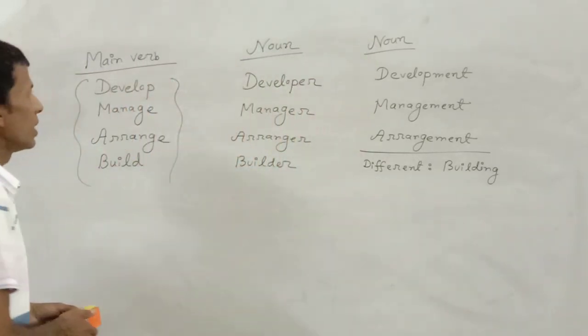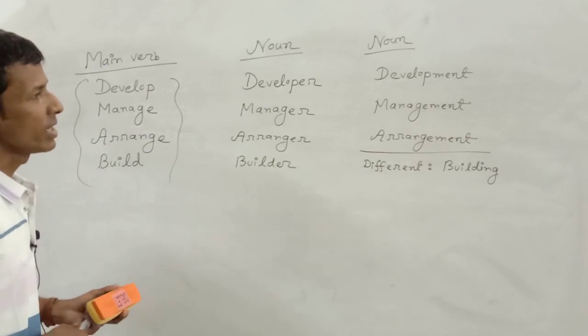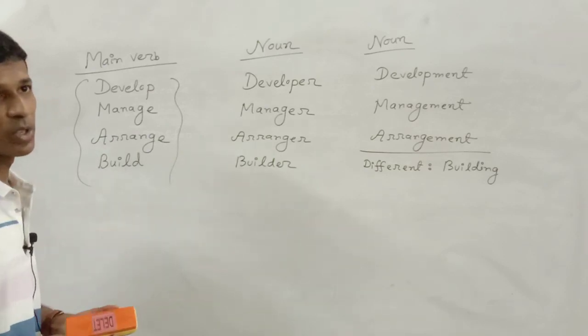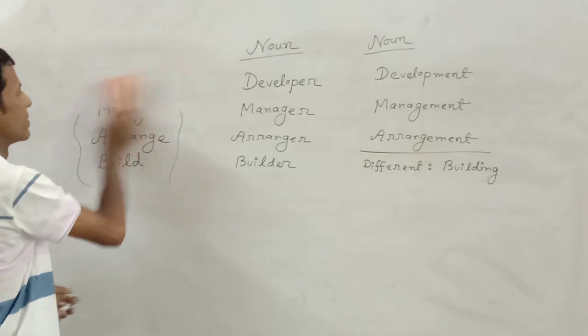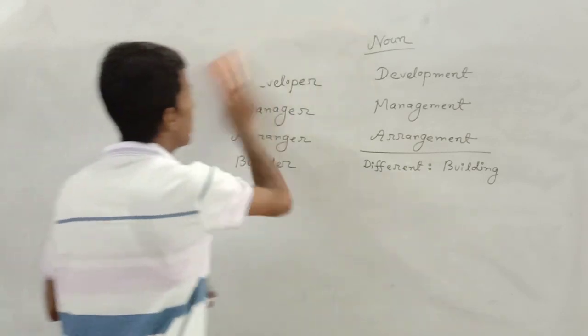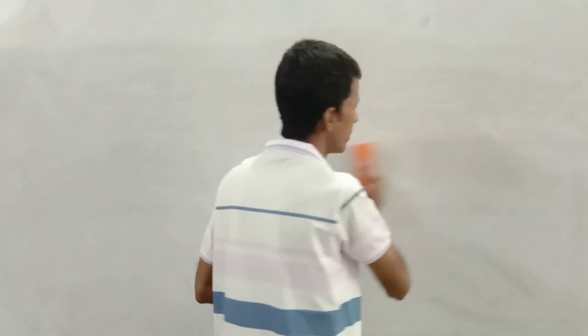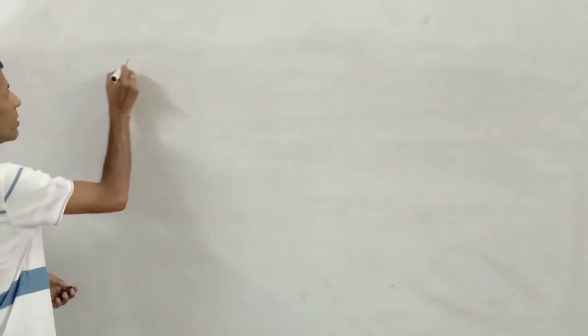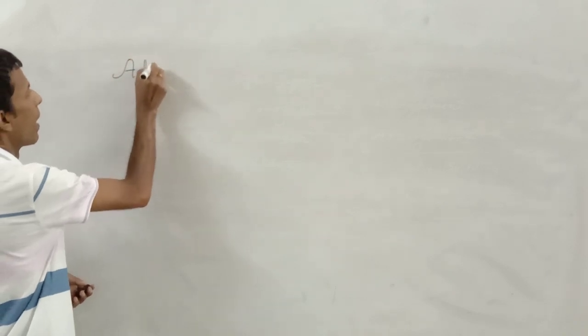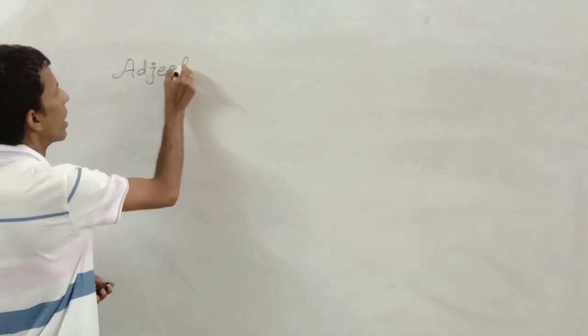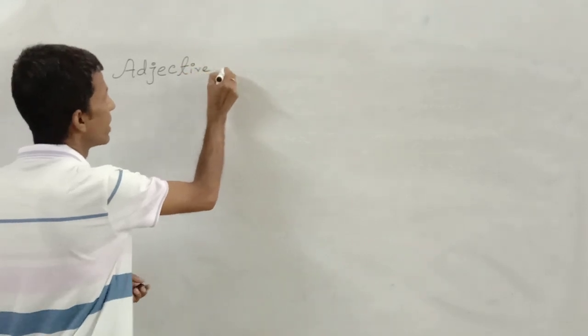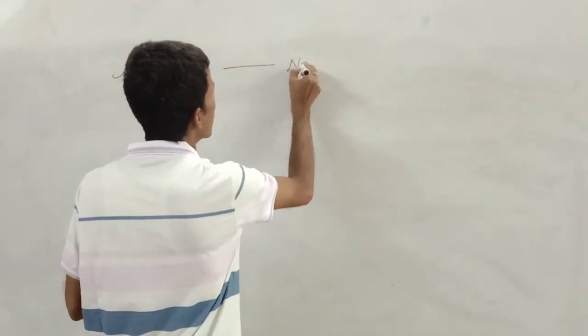In this way, you are watching the differentiation between these two types of parts of speeches. Now I am going to explain that adjective can be transferred into noun. Adjective, noun.